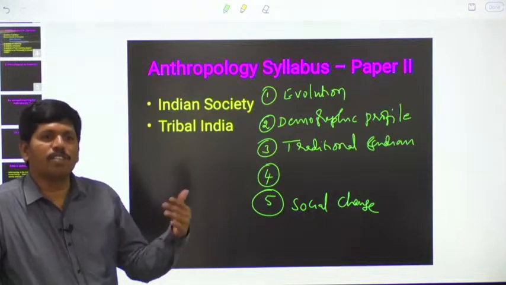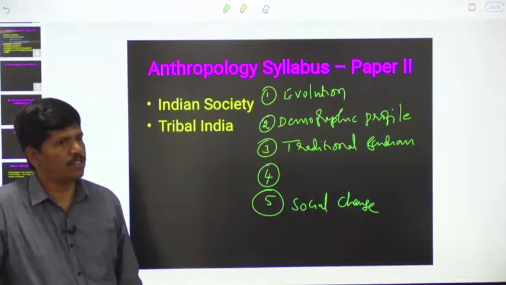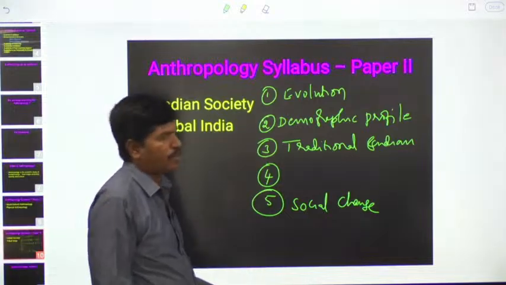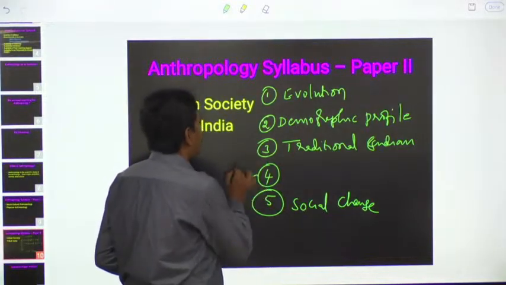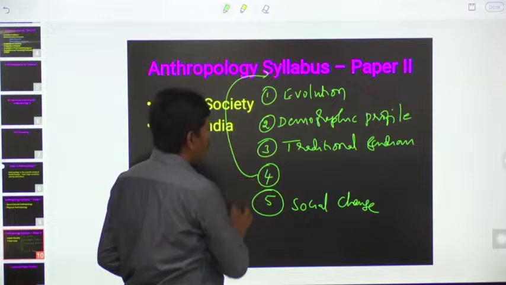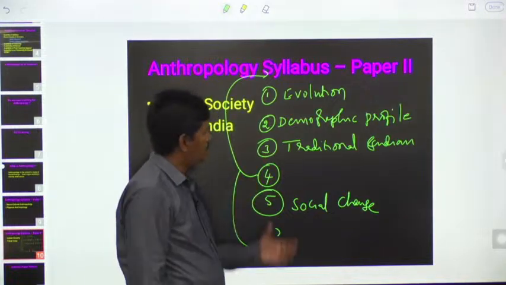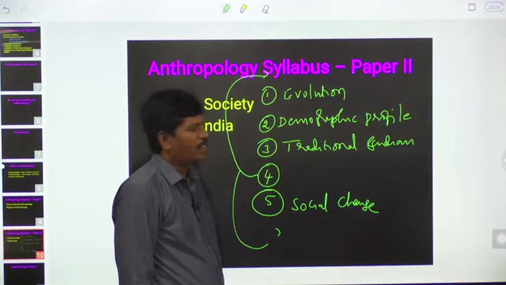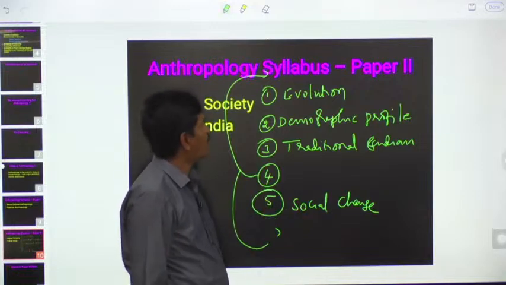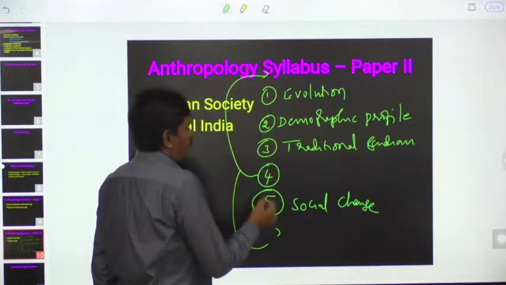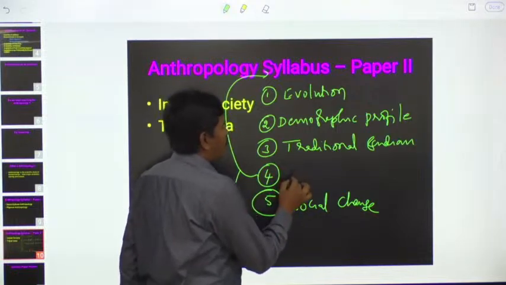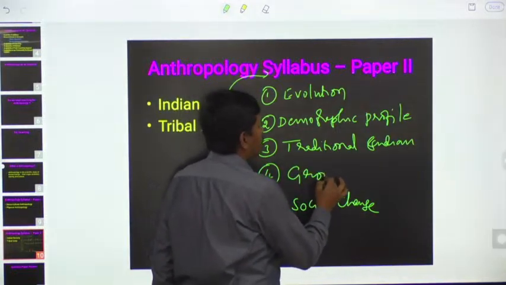We are going to study Westernization, modernization, all these things. That is the 5th chapter. Actually this 4th chapter must be either in the beginning or at the end, but they have incorporated it like that. They prepared the syllabus haphazardly. In the 4th chapter, we are going to study growth of anthropology in India.